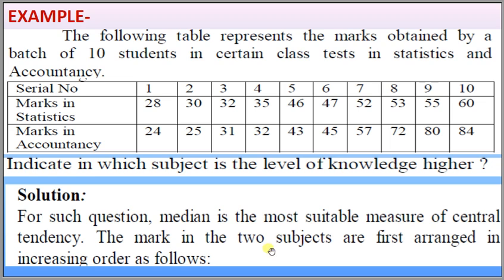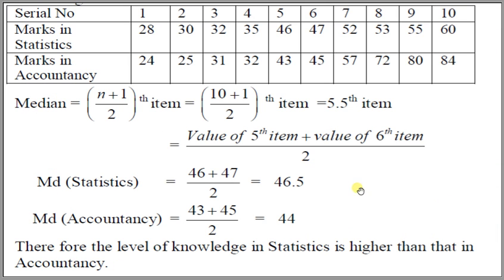The marks in the two subjects are first arranged in increasing order, as given in the table. Here the marks in statistics are 28, 30, 32, 35, 46, 47, 52, 53, 55 and 60, and the marks in accountancy are 24, 25, 31, 32, 43, 45, 57, 72, 80 and 84.